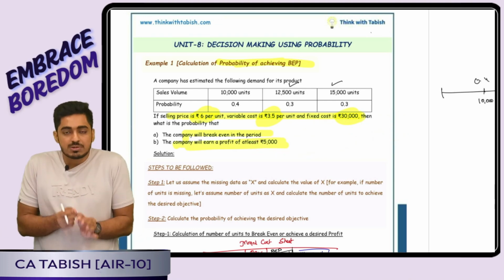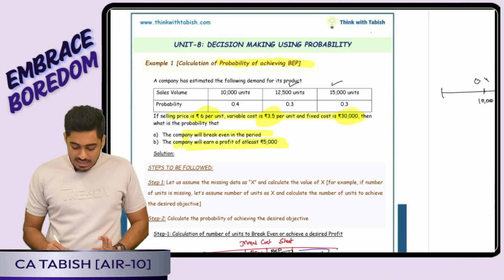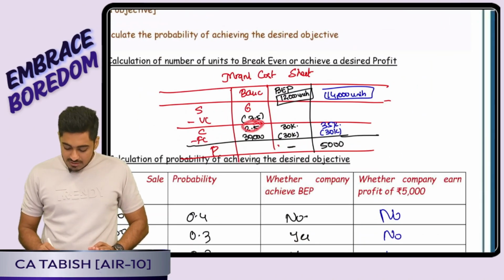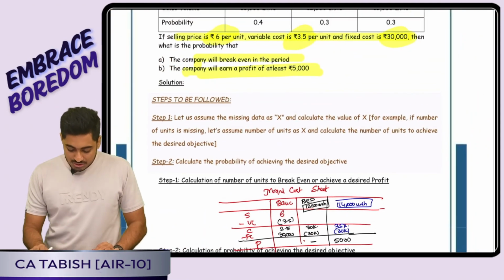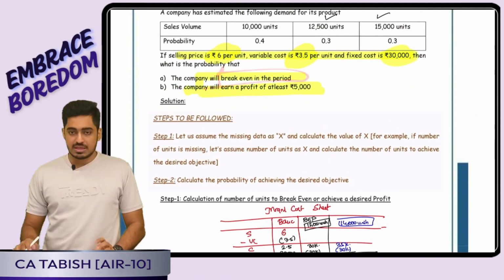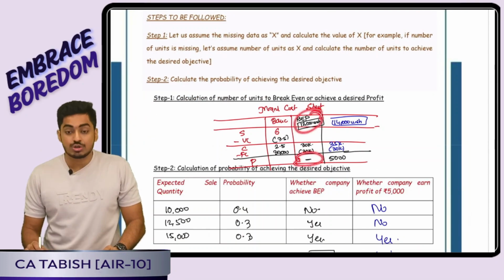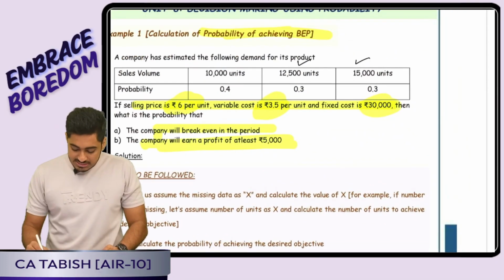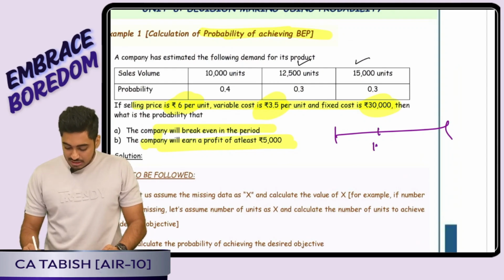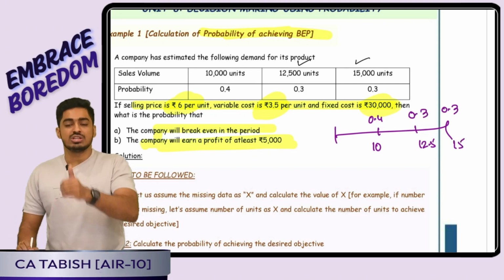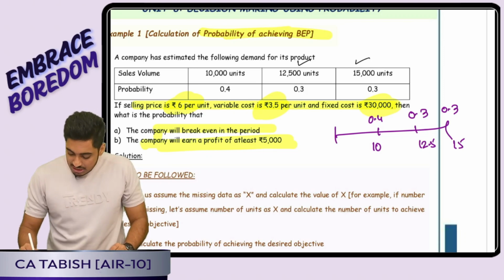Or one more, a bit more logical approach: I know selling price is 6, variable cost is 3.5, so contribution is 2.5, fixed cost is 30,000. To achieve BEP, I will see how many units should be sold. I understood 12,000 units should be sold. Now I draw a line. 10,000 units means probability is 0.4. 12,500 units means it is 0.3. 15,000 units means 0.3.